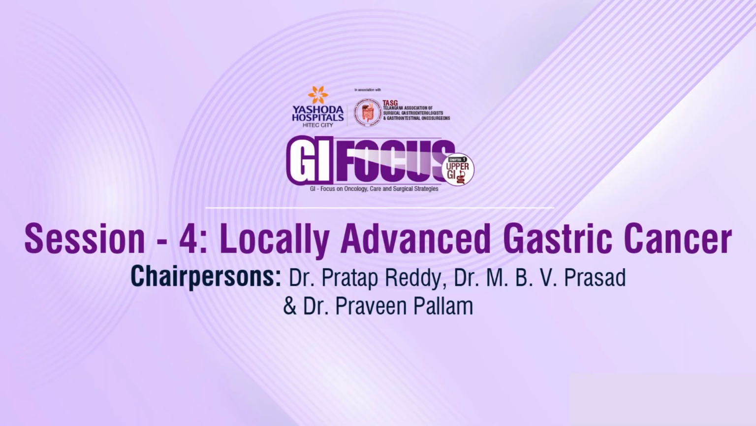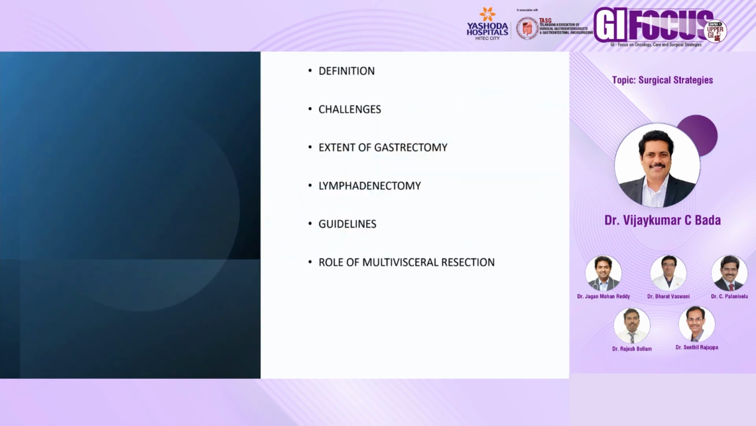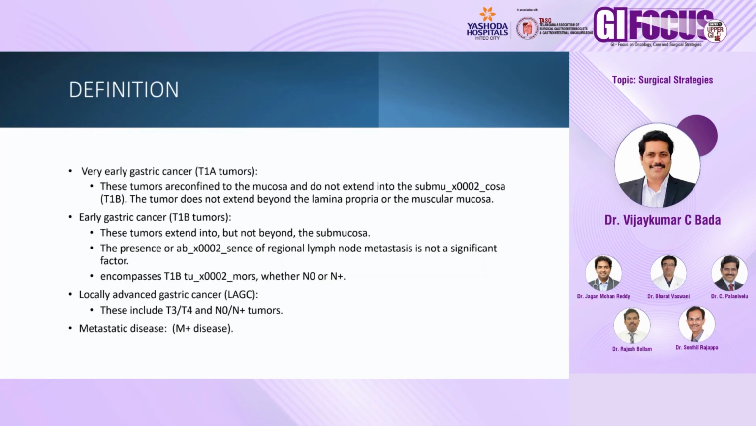Yeah, so locally advanced gastric cancer is more about perioperative therapy, and surgery definitely has a mainstay. So now we look at what the surgical strategies are. We'll look at the definition of locally advanced gastric cancer, what the challenges are, what the extent of gastrectomy required is, what the lymphadenectomy status is, what the current guidelines are, and what the role of multivisceral resection is. So if you look at the definition, we'll come straight away.